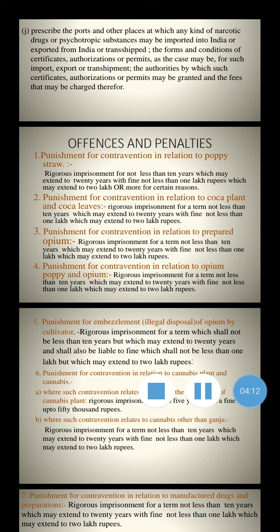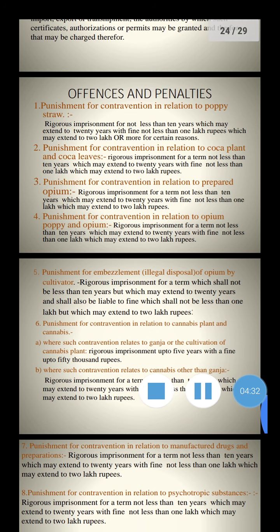Then fourth, punishment for contravention in relation to opium poppy and opium. Rigorous imprisonment for a term not less than 10 years, which may extend to 20 years, with fine not less than 1 lakh, or which may extend up to 2 lakhs.